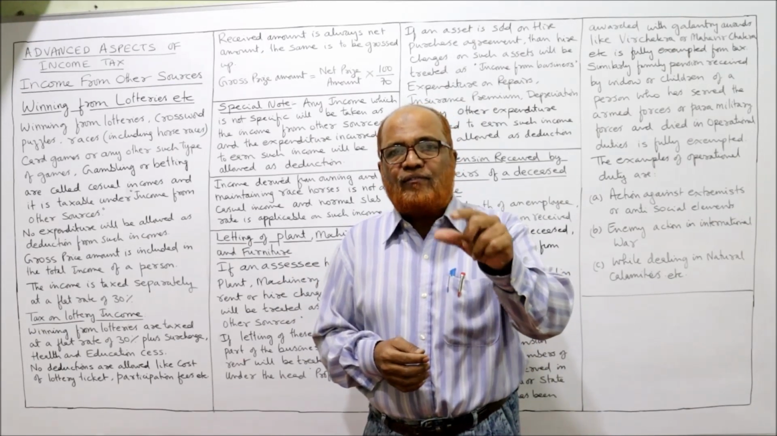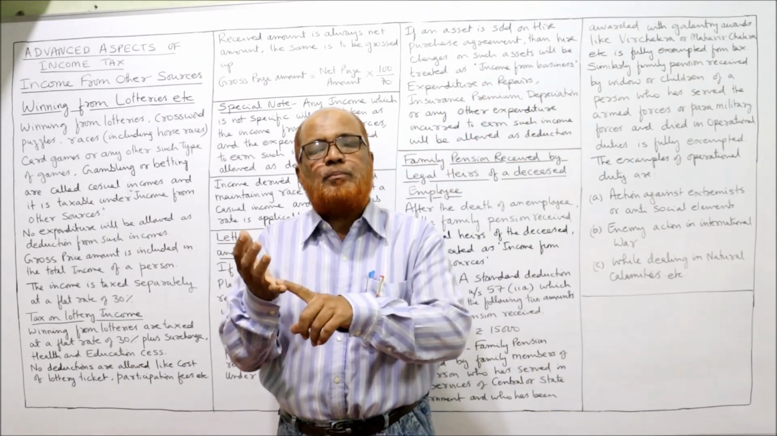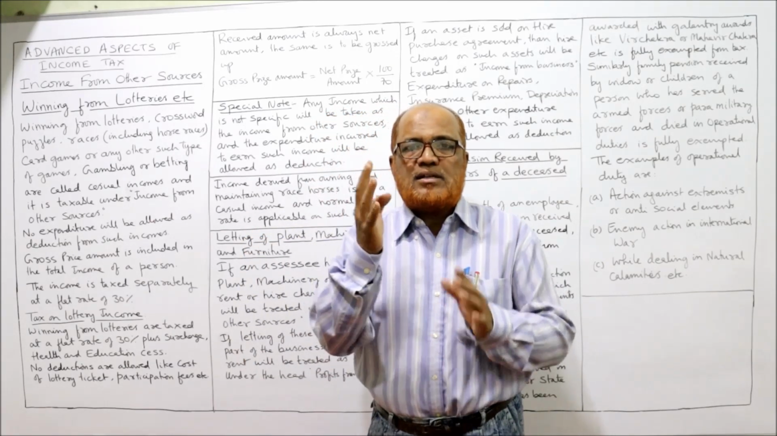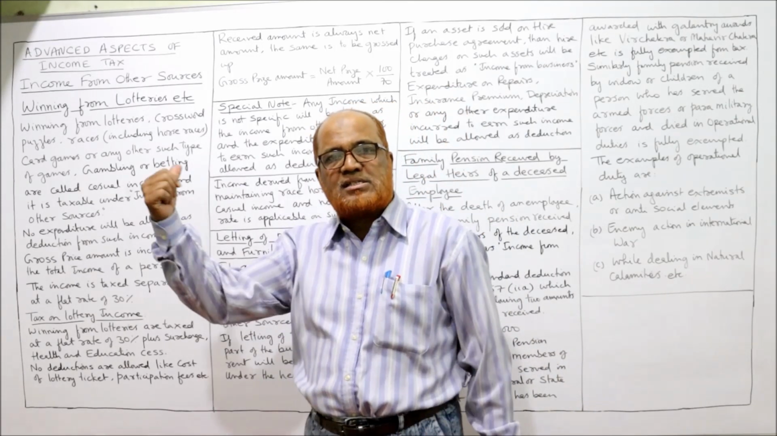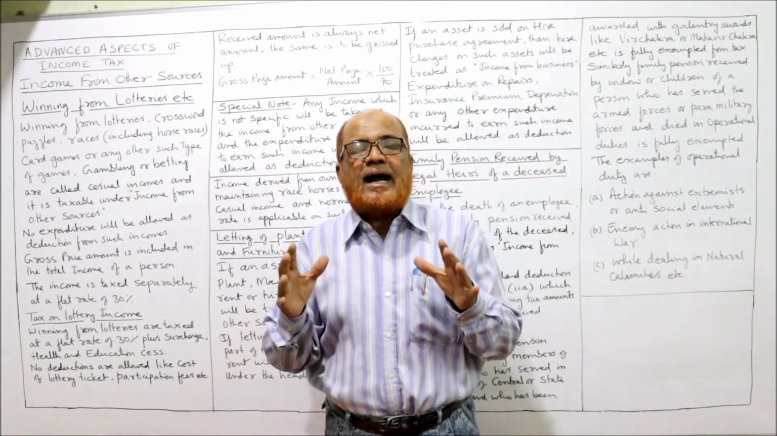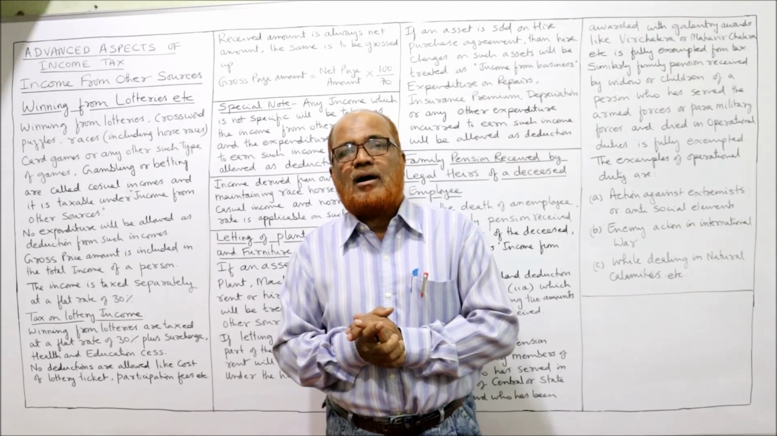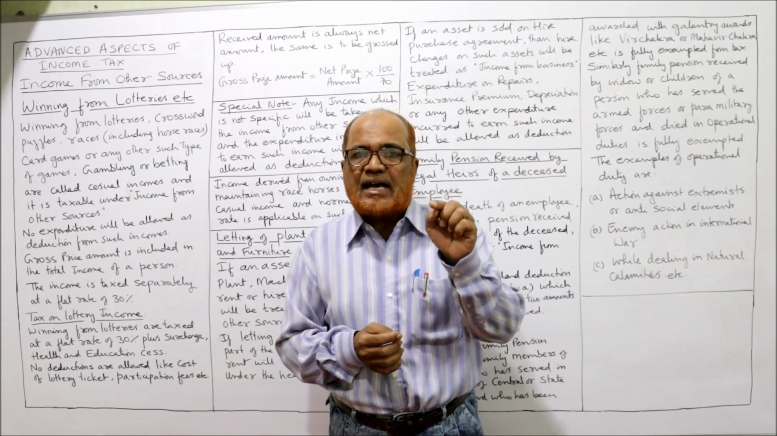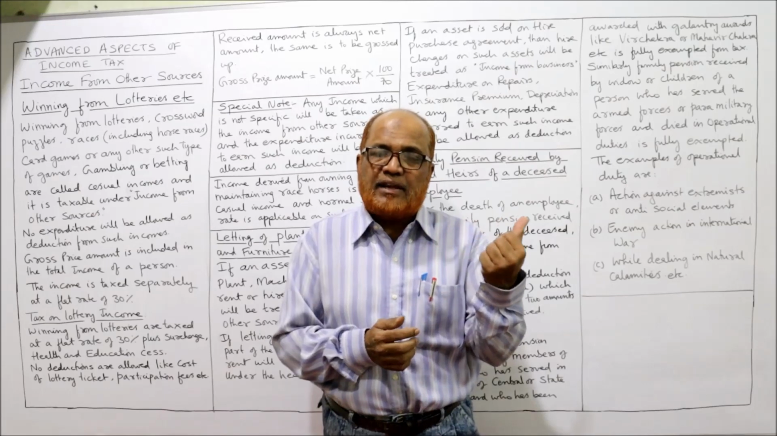If an income does not fit in the first four heads, that is income from salary, income from house property, profits and gains of business and profession, or capital gain, these four heads being specific heads, then it is taxable under income from other sources. In the previous video I explained the items that may come under income from other sources, and the dividend income provisions of the Income Tax Act 1961 for the assessment year 2021-22.